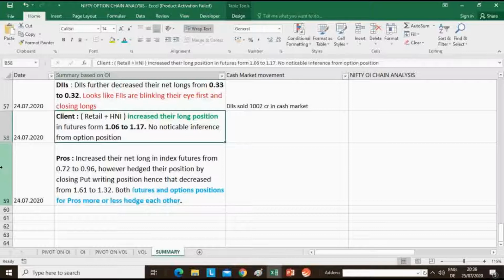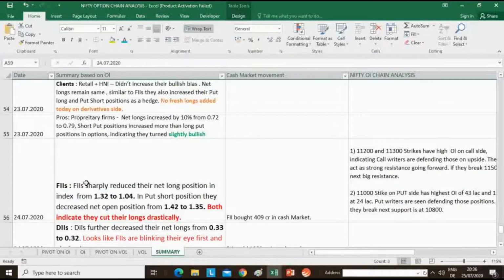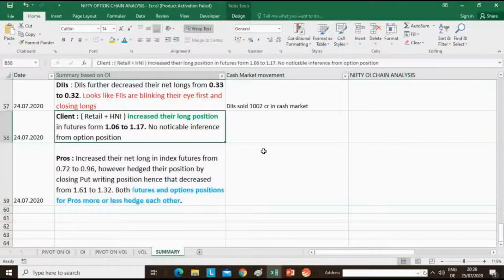If you see pros, that are proprietary firms, they also increased their net longs from 0.70 to 0.96. However, they decreased the put writing position from 1.61 to 1.32. So they are also net hedged. They are not bullish, they are not bearish. But FIIs and DIIs are bearish and we clients are being bullish.